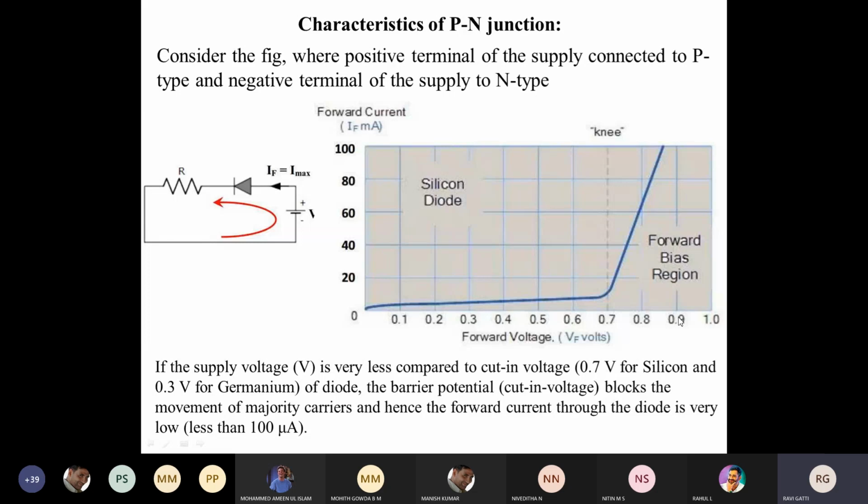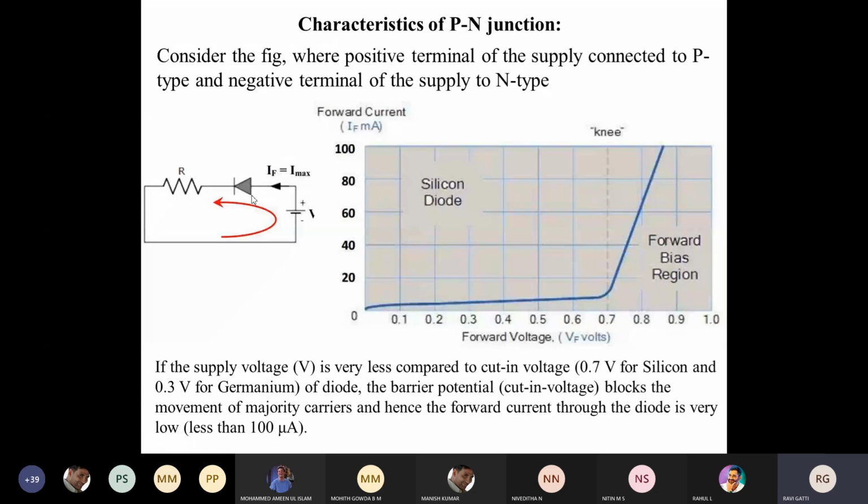The conclusion from this is, when the input voltage is less than the knee voltage, a minimum amount of current will flow across the PN junction because of the minority charge carriers. As the input voltage is greater than the threshold voltage, there is a drastic increase in the current which takes place across the diode.